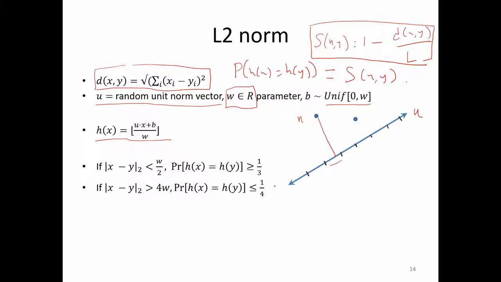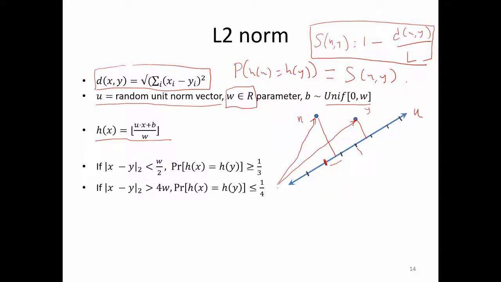Just to be clear, let's say your origin is somewhere here. This is your x vector, so it comes to this bucket. If it falls in this region, it comes to this bucket, and so on and so forth. For example, if this is a y vector, it comes to this bucket, assuming that b is not causing it to go here.